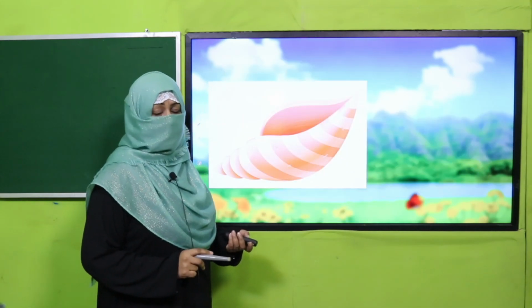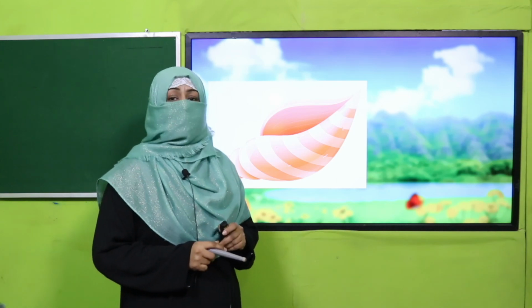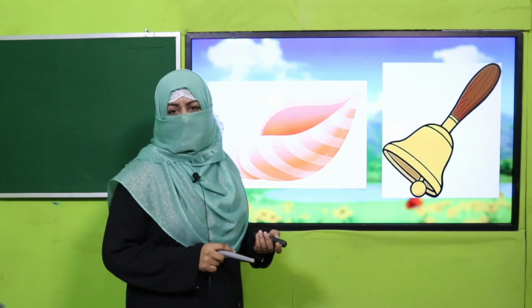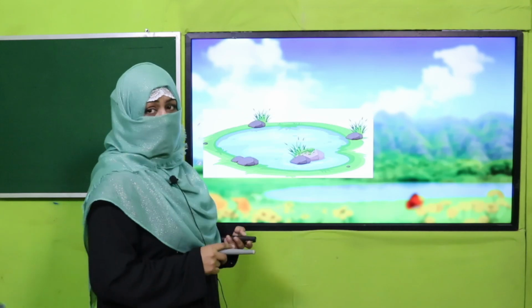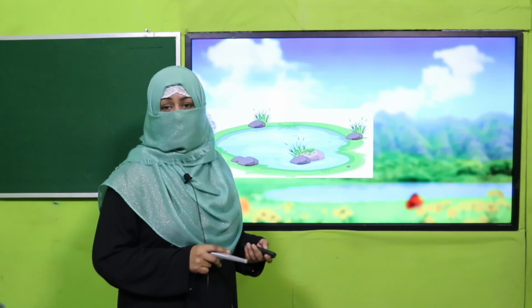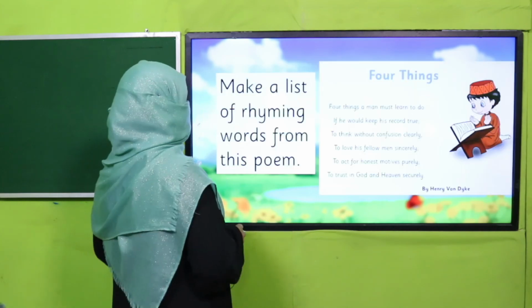For example, what is this? It's a picture of a shell. Good. So what words rhyme with shell? Think about it. Shell, bell, cell, tell, and many more, right? Likewise, it's a picture of a lake. So what rhymes with lake? Yes, lake, cake, bake, and many more, right? So these are rhyming words.